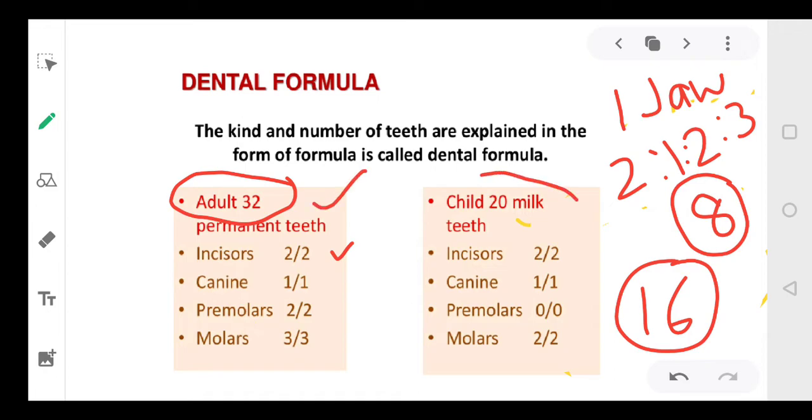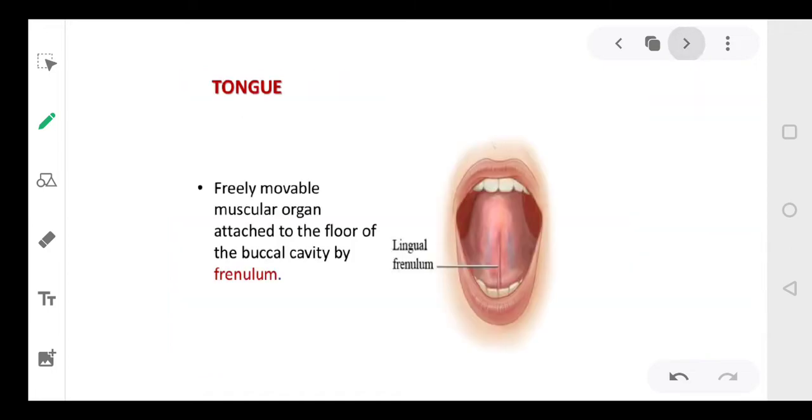Now in a child we have 20 milk teeth, right? 2 incisors, 1 canine. There are no premolars. Premolars absent हैं, सिर्फ molars हैं. So in a child, in milk teeth, premolars are not there, only molars are there, and that makes the 20. So बच्चे में dental formula होता है 2102, right?